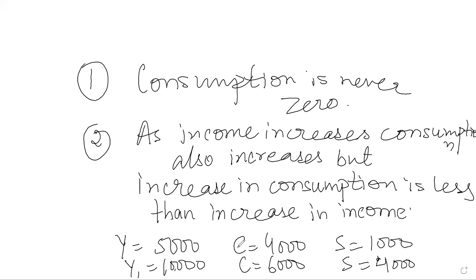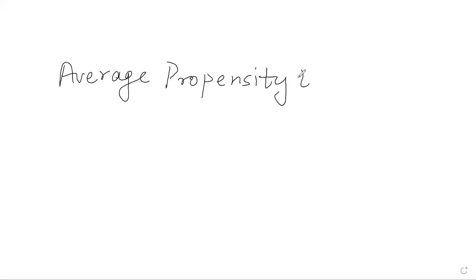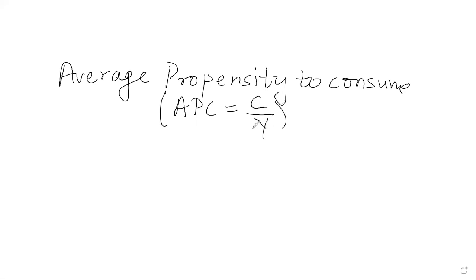Now we will study propensity to consume. Propensity to consume is the tendency of the people to consume, that is, what proportion of their income they are consuming. There are two types of propensity to consume. One is called average propensity to consume, that is APC, which is total consumption divided by total income.